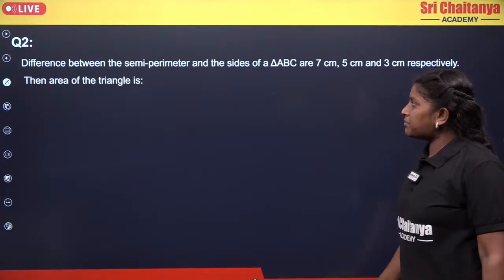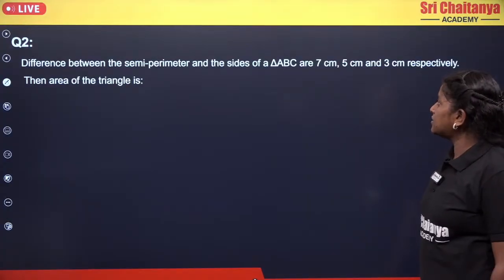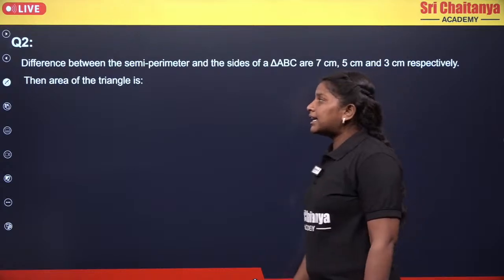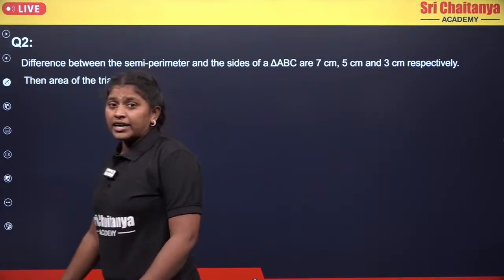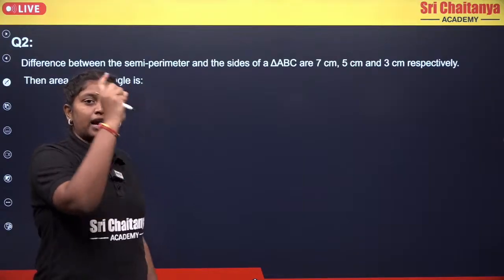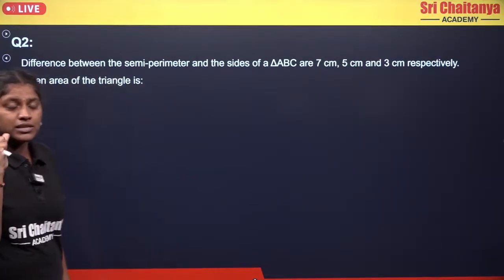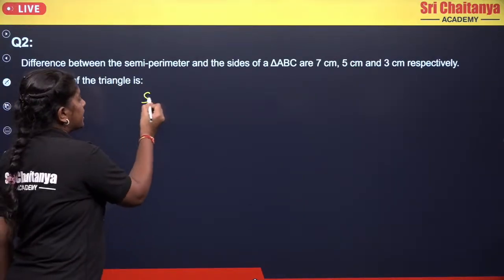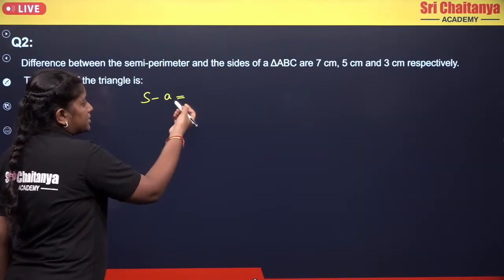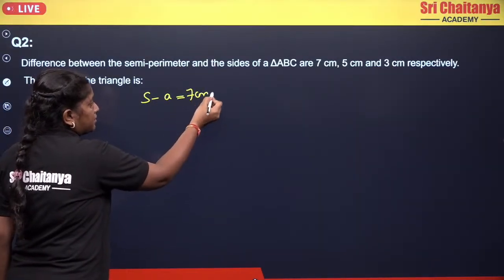The differences between the semi-perimeter and the sides of your triangle are 7 centimeters, 5 centimeters and 3 centimeters respectively. Then the area of the triangle is, here if you observe, they gave the difference between the semi-perimeter and the sides, right? So semi-perimeter we can take as S, and the sides I can take as ABC. So S minus A will become your 7 centimeters.